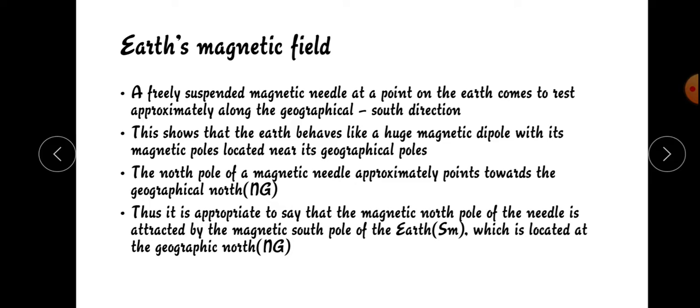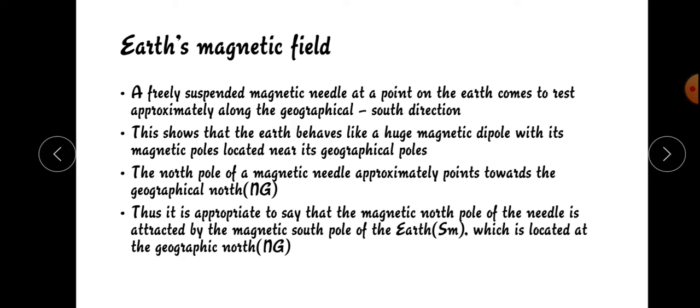So this shows that the Earth behaves like a huge magnetic dipole with its magnetic poles located near its geographical poles.